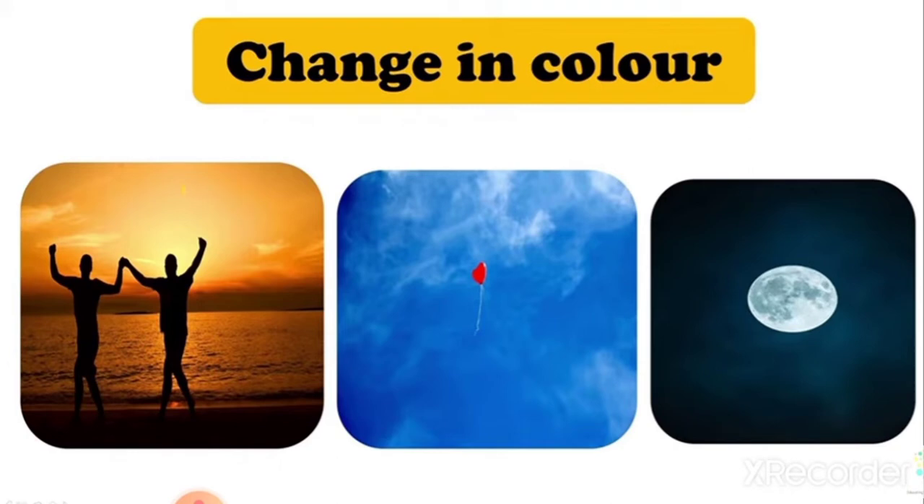Alright. So during sunset or sunrise, the color of sky is somewhat like this, yellowish. Whereas the sky appears to be blue during the day. Whereas in night the sky appears to be dark. So what kind of change is this which you observe on a daily basis? It is change in color.